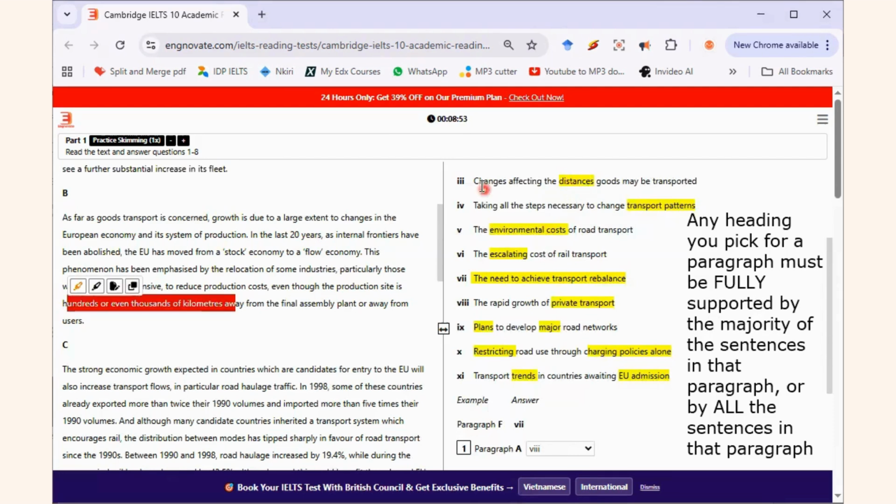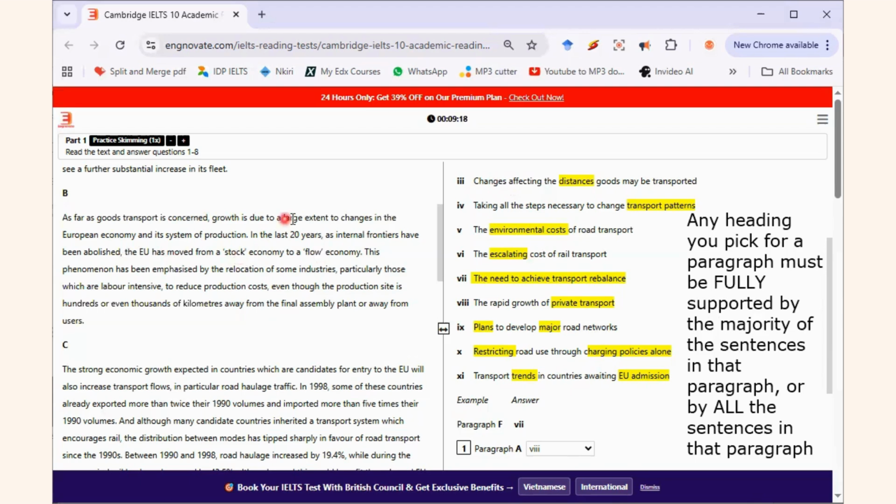It now says changes affecting. Now, this part of changes affecting, is it here in this paragraph? It is there. Let me show you the changes affecting. Look at it. The EU has moved. What is the meaning of moved? Changed from a stock economy to a flow economy.